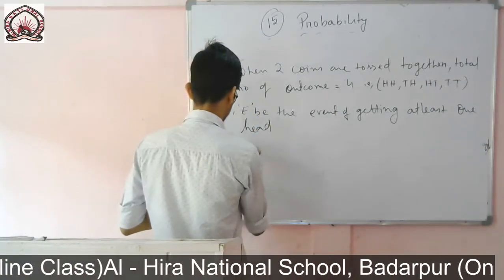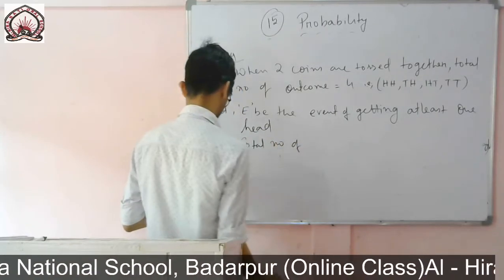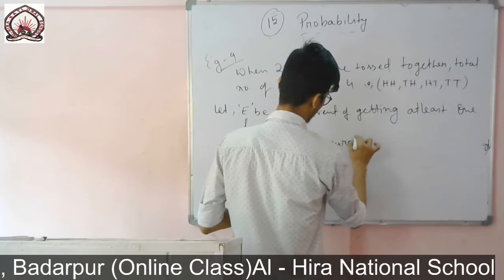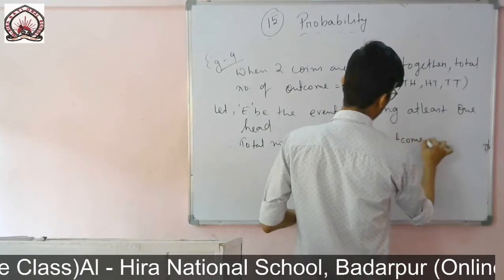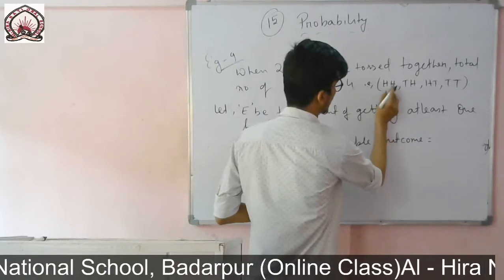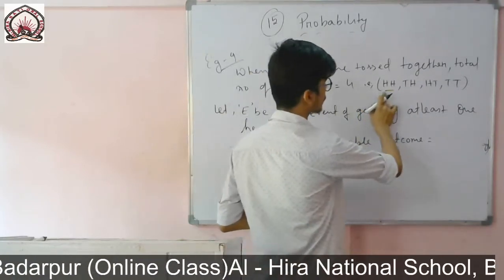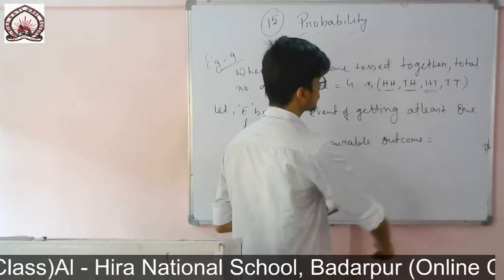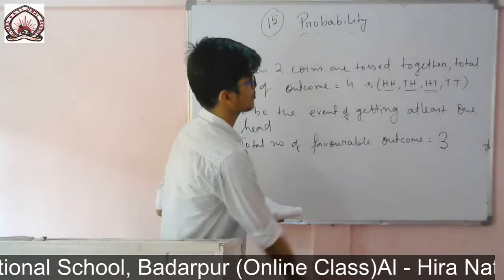So therefore, total number of favorable outcomes will be, and how many chances you may see. So here also just you can take the chance of getting a head. So here one head is there, there also one head, in this case also one head, that means 3. So this is our favorable outcome, it is 3.